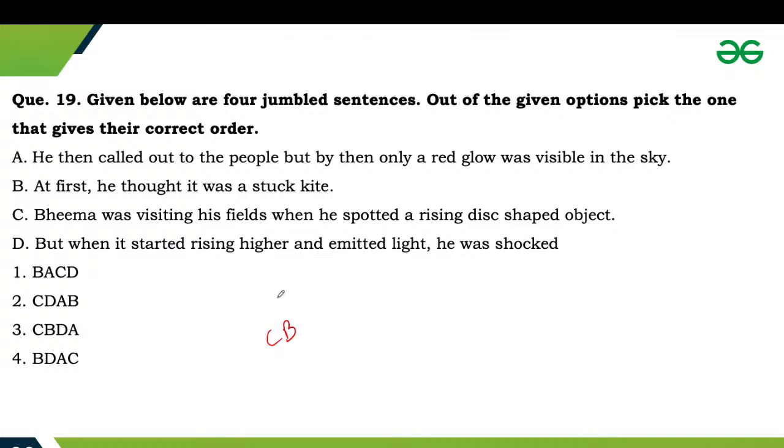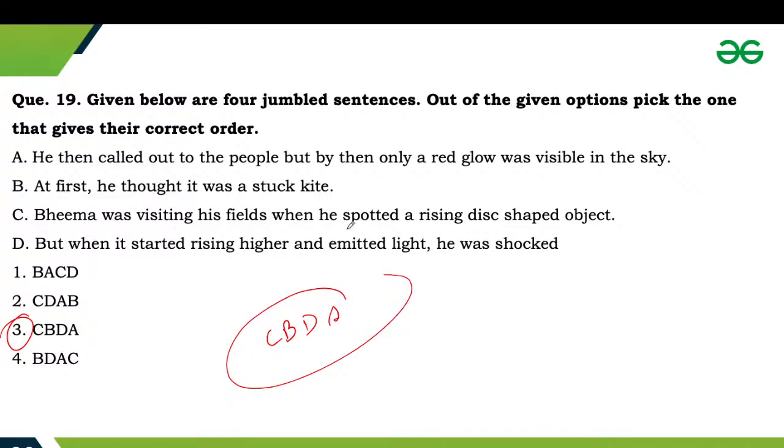Then comes statement A, which talks about what Bhima does on realizing that the object was not what he thought. So C, B, D, A will be the correct sequence. So third will be the correct answer.